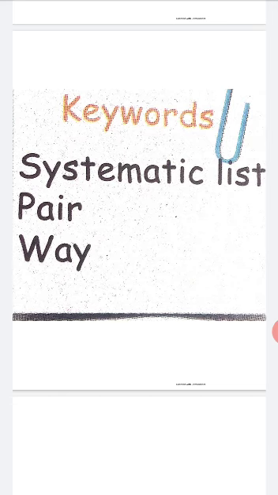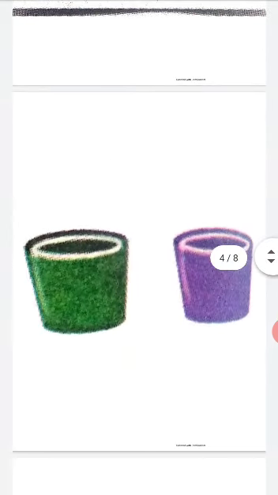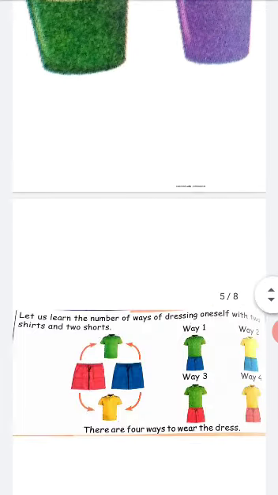Systematic list, pair and way. See next. There are two cups in the picture. I already told you, two means pair. Pair means two. This is an example for pair.